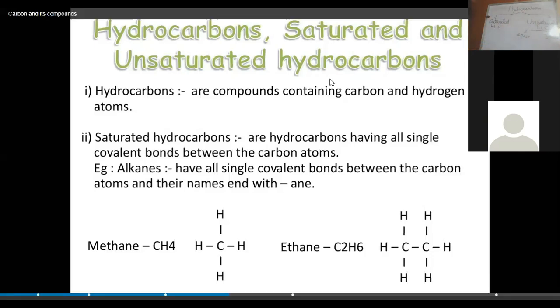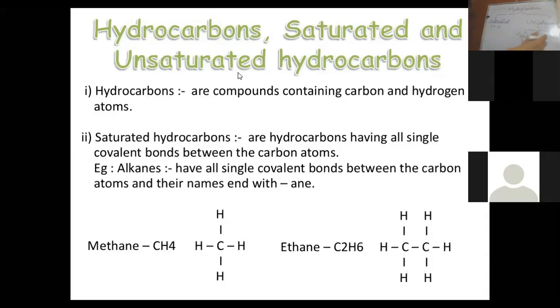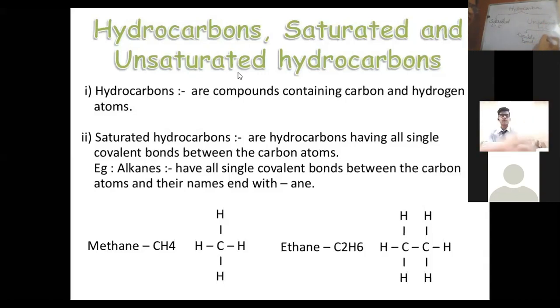If the two carbons which are attached to each other are attached by a double pair, or they share three pairs of electrons, both of them will be termed as unsaturated hydrocarbon, or the hydrocarbon having a double bond or triple bond. The hydrocarbons which are attached to each other either through a double bond or through a triple bond are termed as unsaturated hydrocarbon, right?